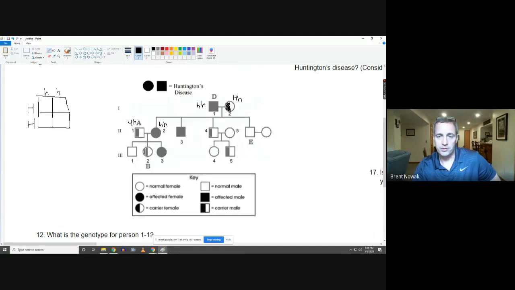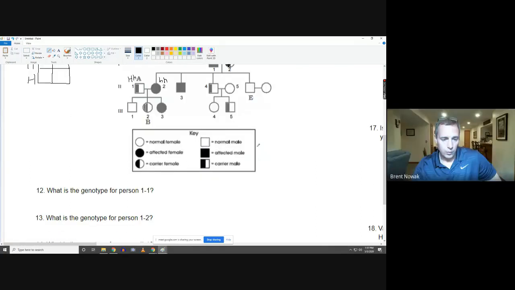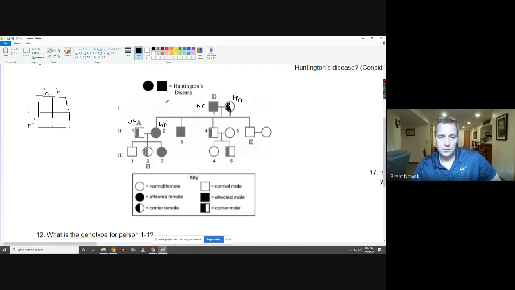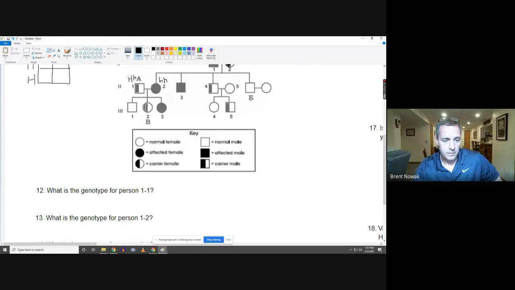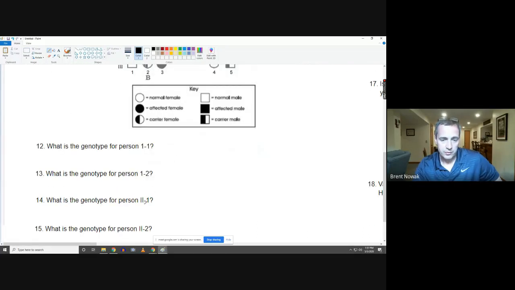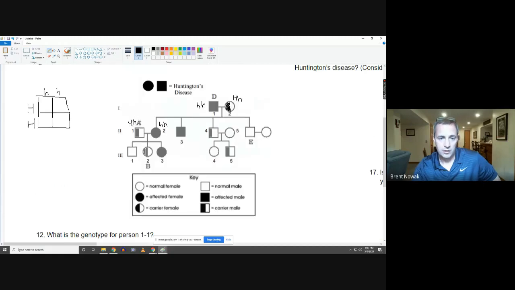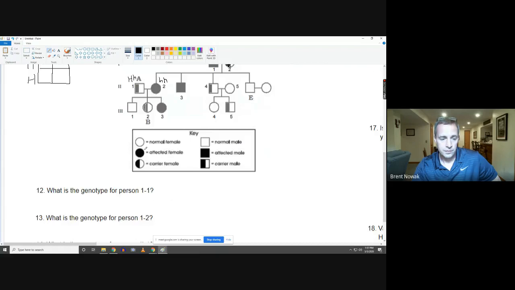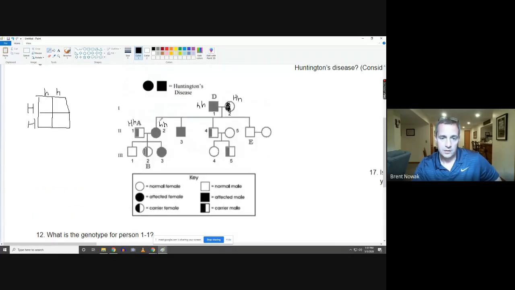What is the genotype for person 1? They would have to be homozygous recessive. What is the genotype for person 1-2? Well, they have to be heterozygous. That's an error. Feeling kind of bad about this. What is the genotype of person 2.1? Person 2.1 has to be heterozygous because they're carriers. What is the genotype for person 2-2? They have to be homozygous recessive.